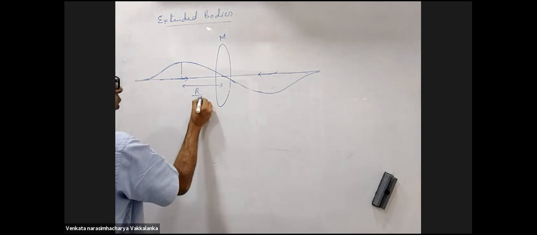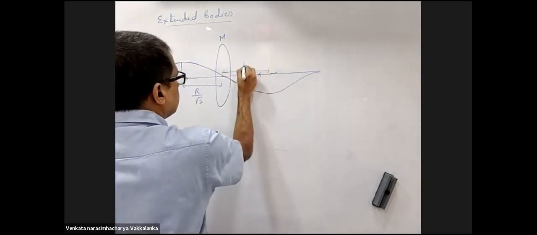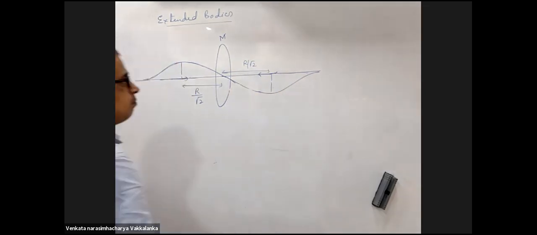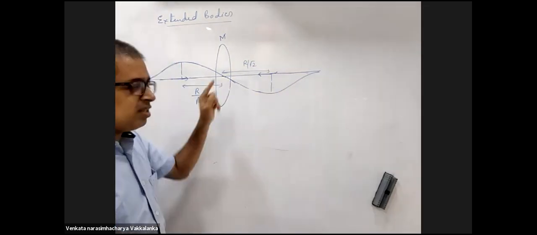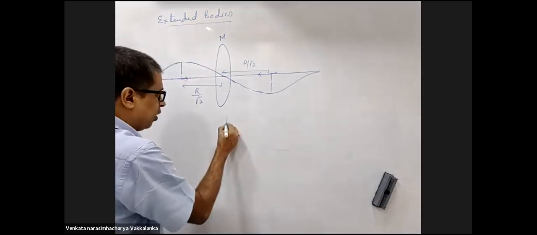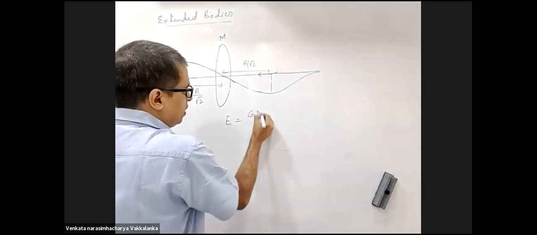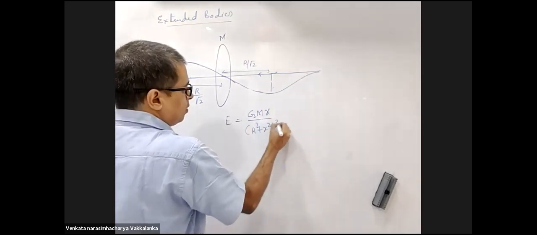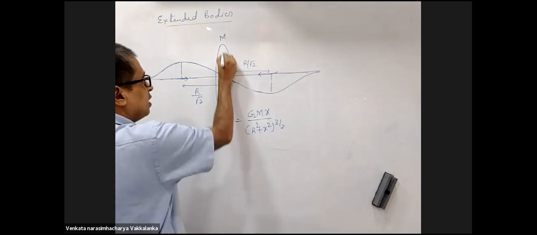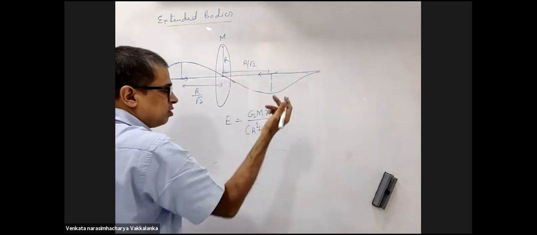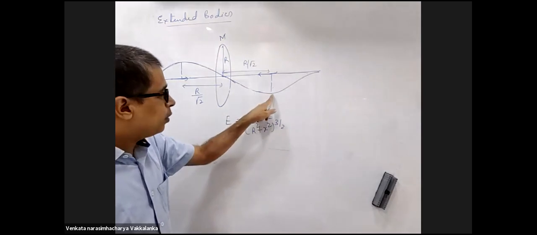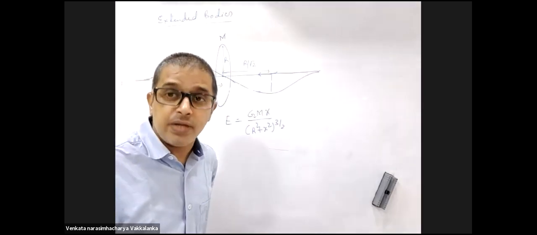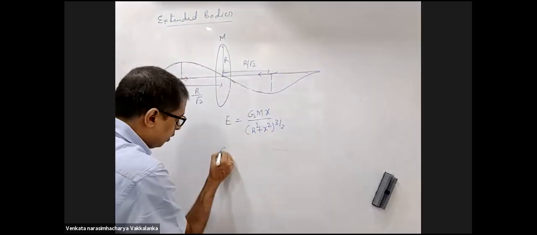r by root 2. Are you trying to tell me the field at the center is 0? Obviously, yes. You have derived the expression GMx upon (r square plus x square) to the power 3 by 2. At the center, x is 0. Put x is 0, field is 0. You are trying to tell me at x equal to r by root 2, field is maximum. Yes. How did you get to know?